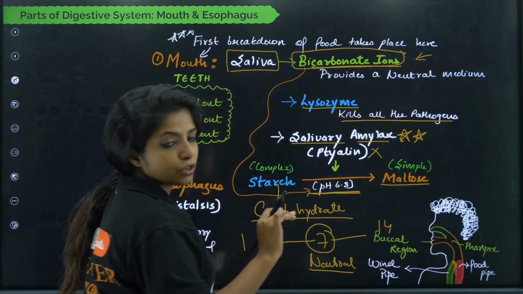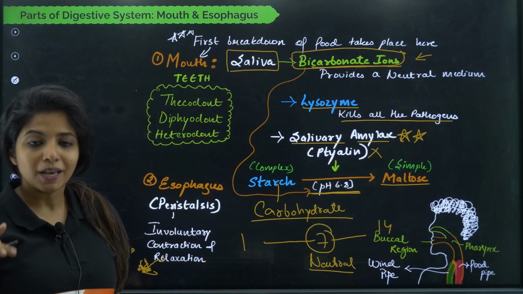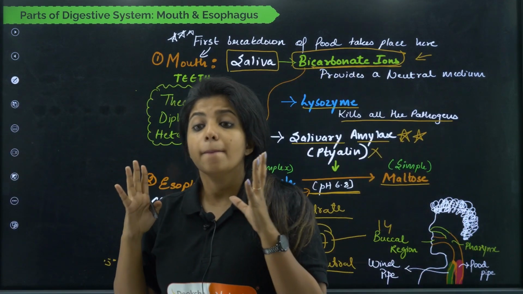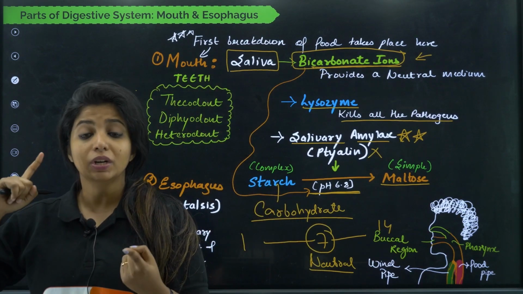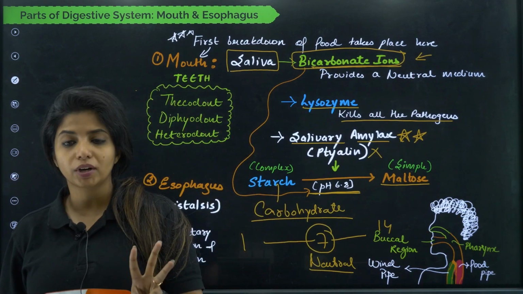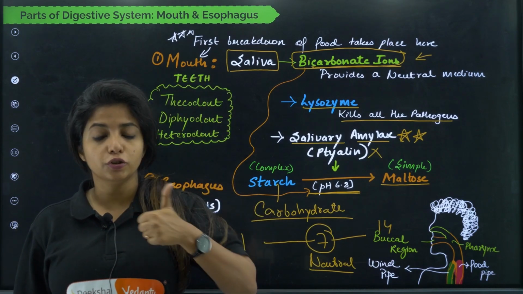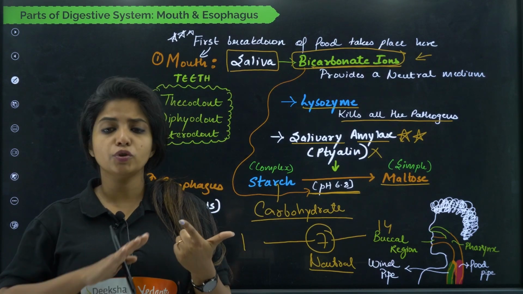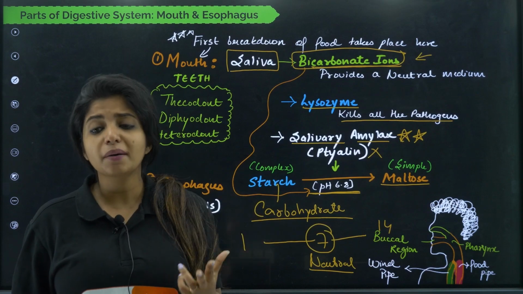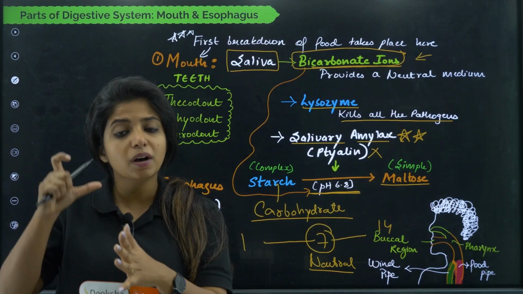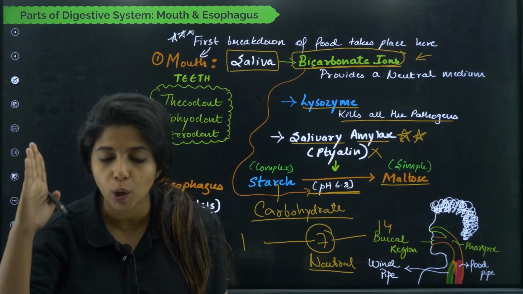So I hope you understood the thing now that I was trying to say. The mouth is a very important thing, because the digestion starts in the mouth itself, because the mouth has salivary glands which release saliva. Now saliva has three very important components. One is bicarbonate ions, which is going to provide the neutral medium. Second is lysozyme, which is going to kill all the pathogens. Third is salivary amylase, which is the most important thing over here, because whenever the term amylase comes, just understand it is going to break down carbohydrate.